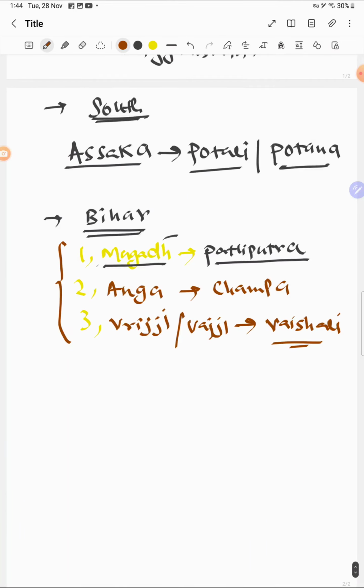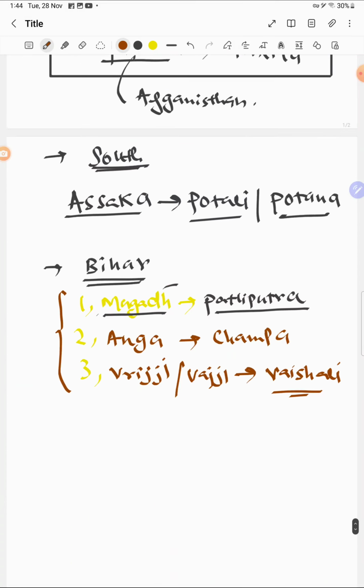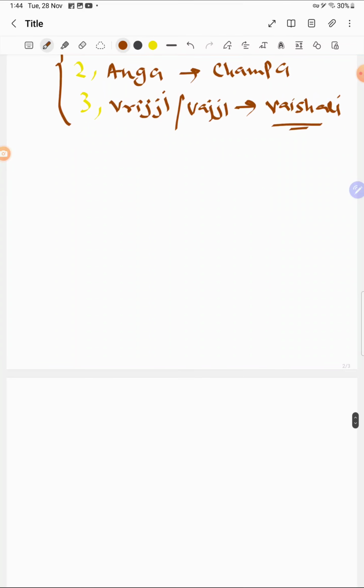So Bihar is done, south is done, north is done, and we're going to move towards Rajasthan. Rajasthan had only one Mahajanapada, that was Matsya.